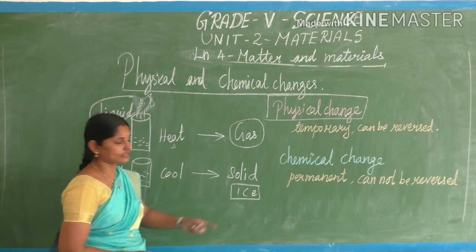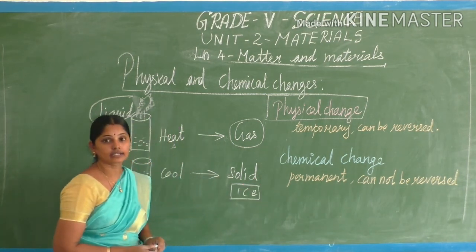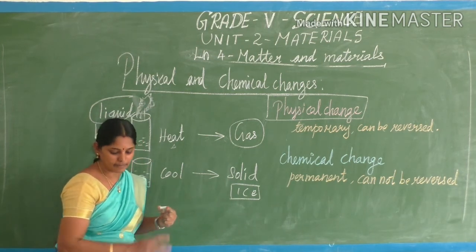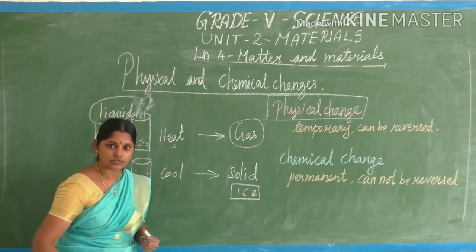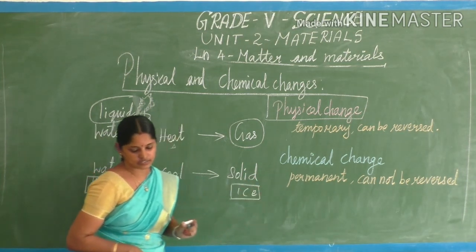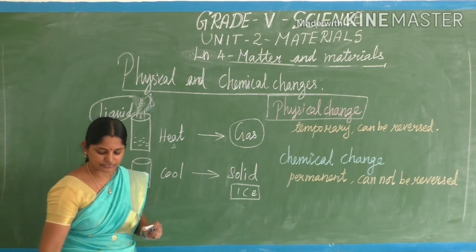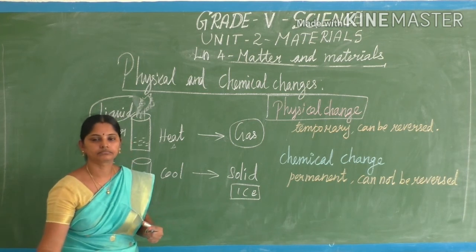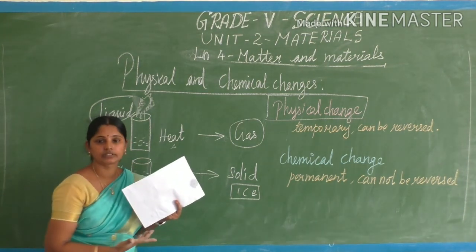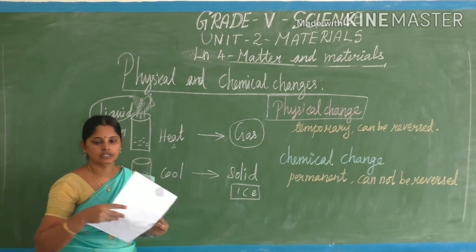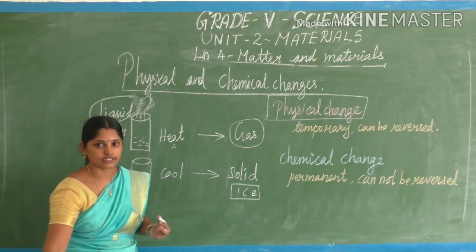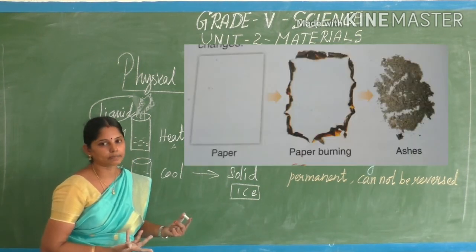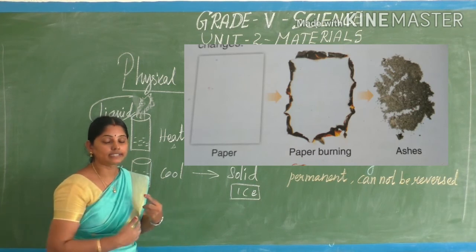Now we are going to see the other one, chemical change. What I said? Completely everything, every molecule in the matter gets changed, that we call a chemical change. See, if you burn the paper, it burns into ashes, isn't it? Can we get back paper from the ashes? No, not possible. So this we call a chemical change.